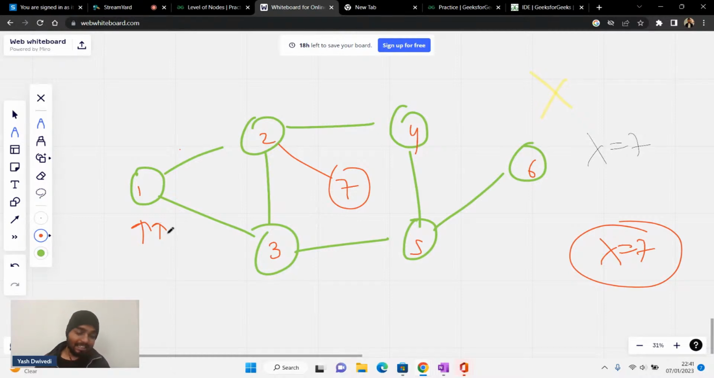Quickly let me know in the chat and hit the like button if you already know it. What is the level of this node 7? Please tell me. What is the level? What's the level of this node?